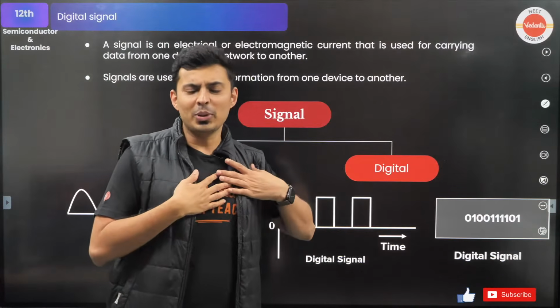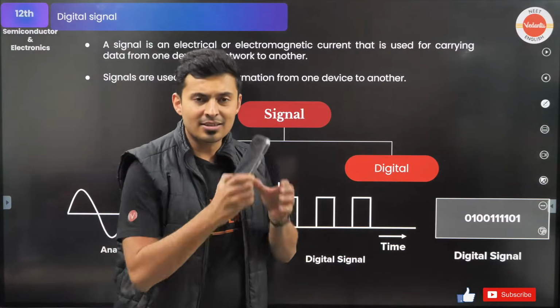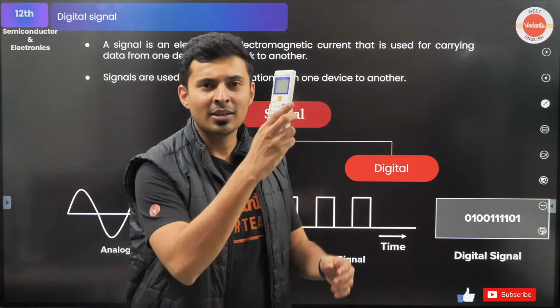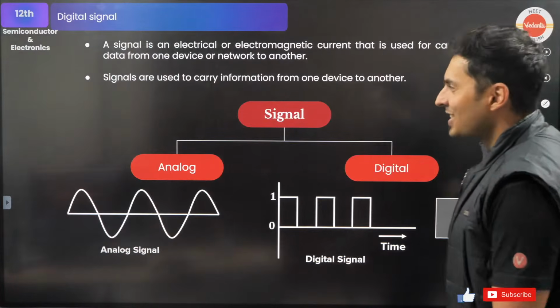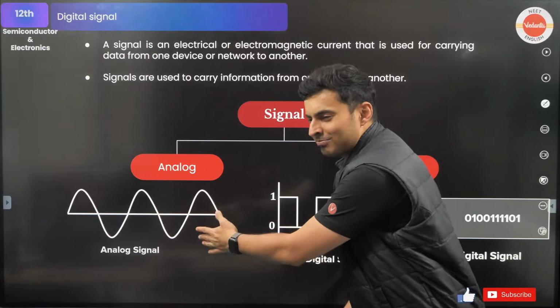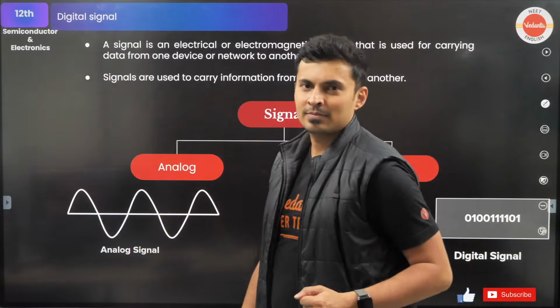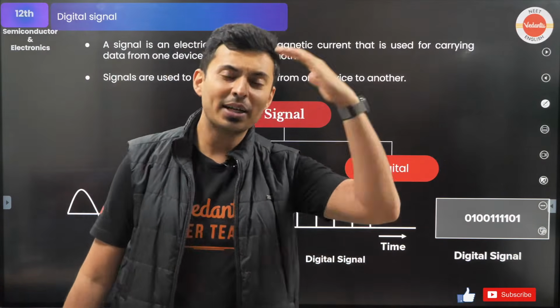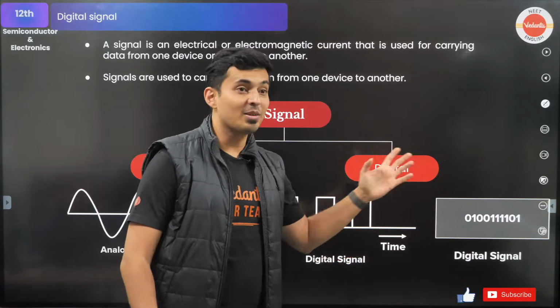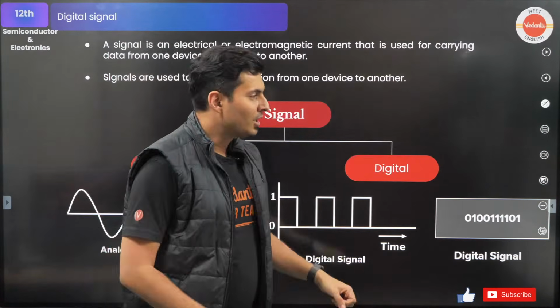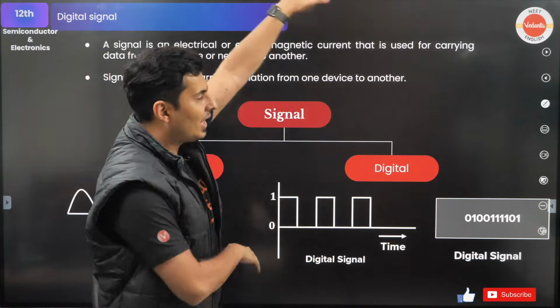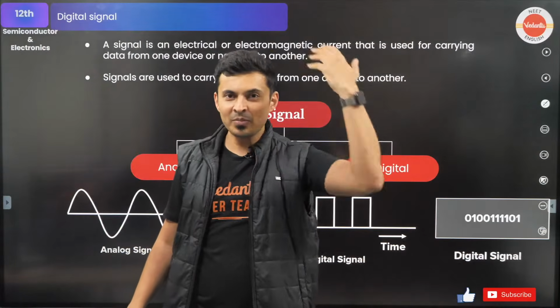And our computers, our mobiles, our AC remotes, this remote which I use, it understands not analog, digital signals. 0, 1, 0, 1, 0, 1. And you might have seen in fancy movies, some programmer is programming, or in some animation, 0, 1, 0, 1 everywhere on the back of the screen.